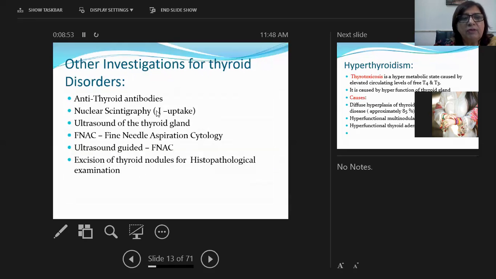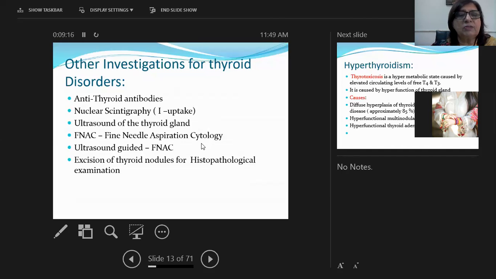Nuclear scintigraphy or iodine uptake is done to see how the gland is behaving, whether there is increased or decreased uptake of iodine. Then ultrasound of the thyroid gland is also routinely done to see what lesions are present in the thyroid gland. Next is the fine needle aspiration cytology.